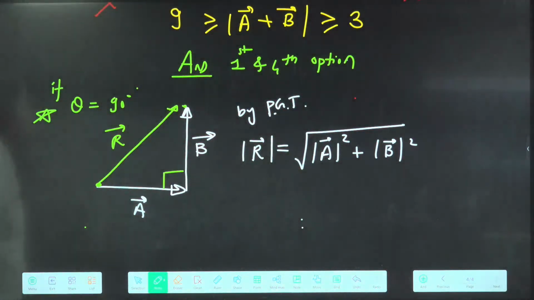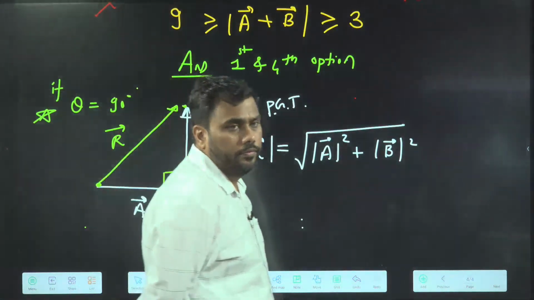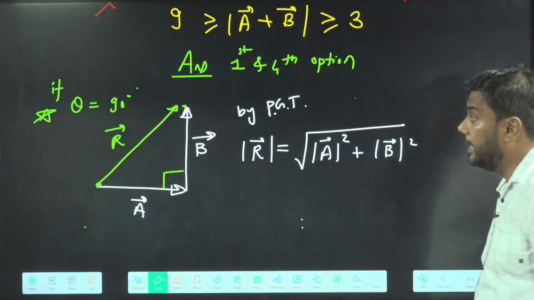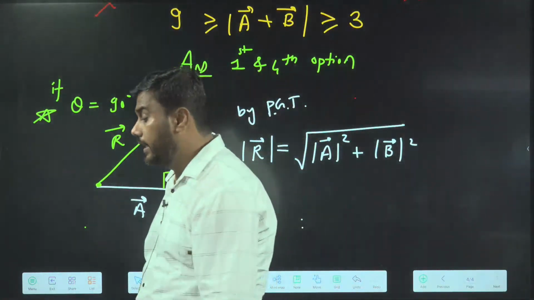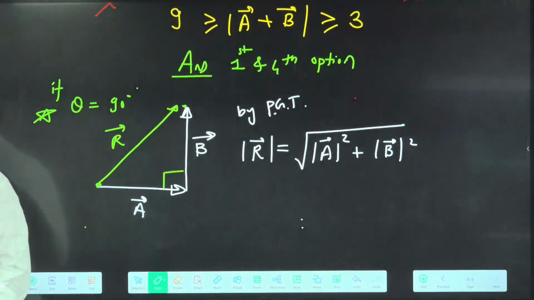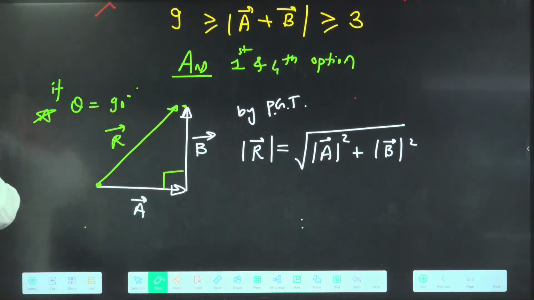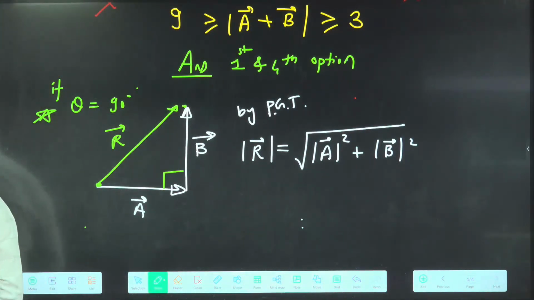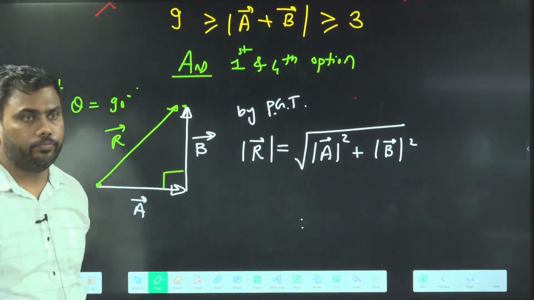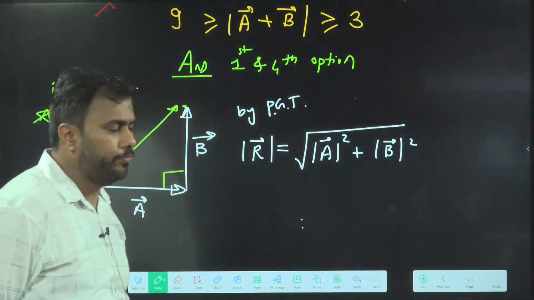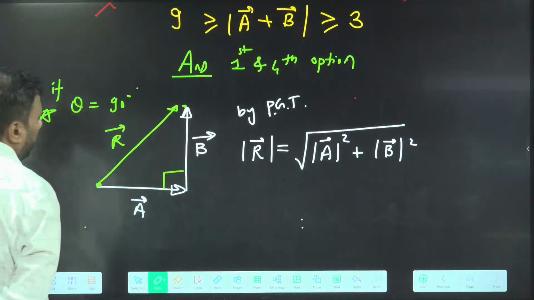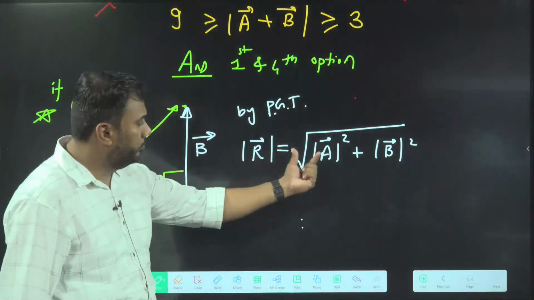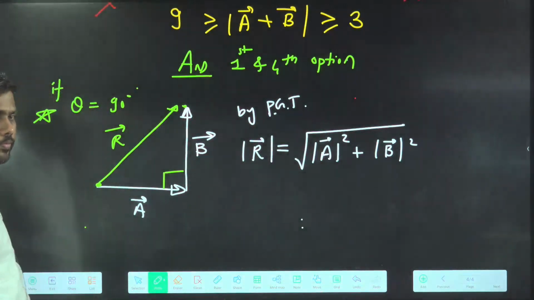Is this point clear? By the Pythagoras theorem, I can get the resultant magnitude if theta is 90. Tell me, is this point clear? When theta is 90, by the Pythagoras theorem, we can easily get the magnitude of the resultant. Okay?